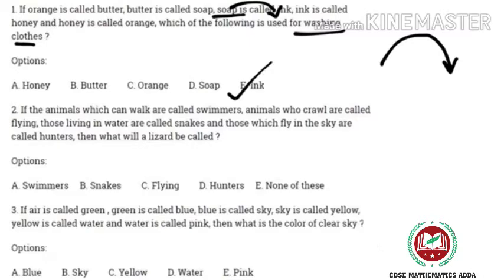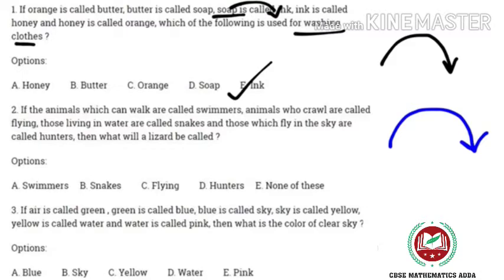And question number 2, if the animals which can walk are called swimmers, animals who can crawl are called flying, those living in water are called snakes, and those which fly in the sky are called hunters, then what will a lizard be called? Again, the basic thing is called is mentioned, so this will be our flow. Means is anti-clockwise, called is clockwise.